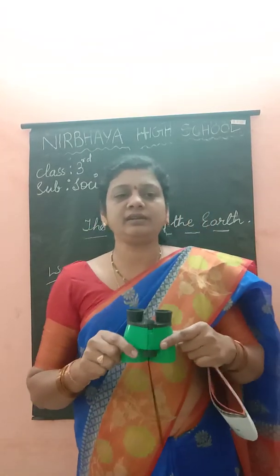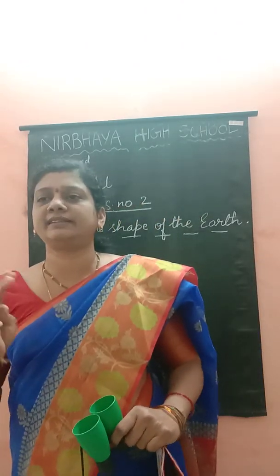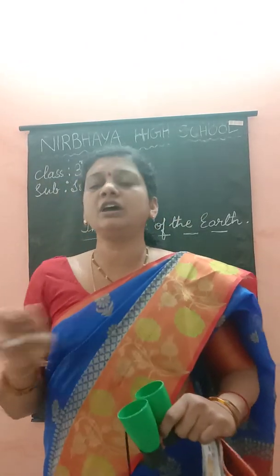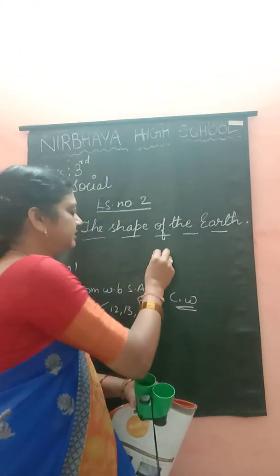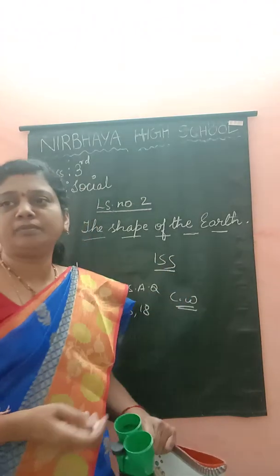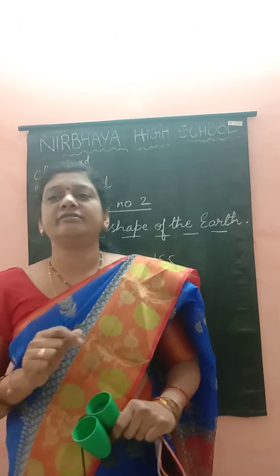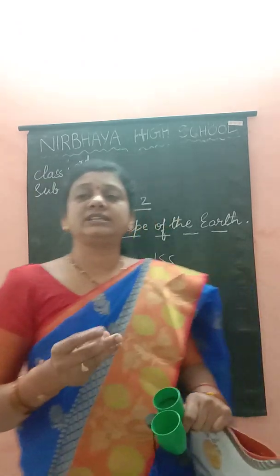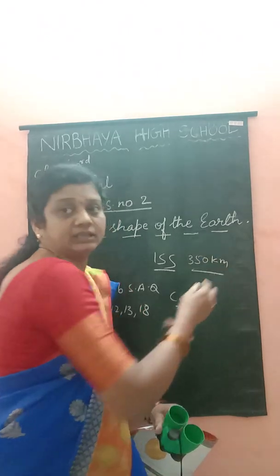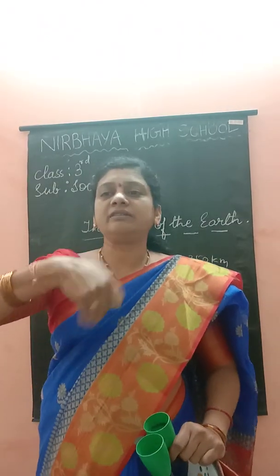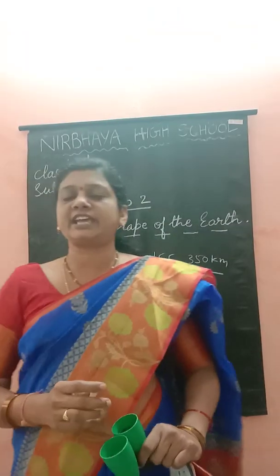Yes children? Okay? When we use binoculars to look at ships at sea, they appear to sink below the horizon. The ISS, the full form is International Space Station, orbits the earth from a distance of about 350 kilometers, and from there the curve of the earth can be seen.